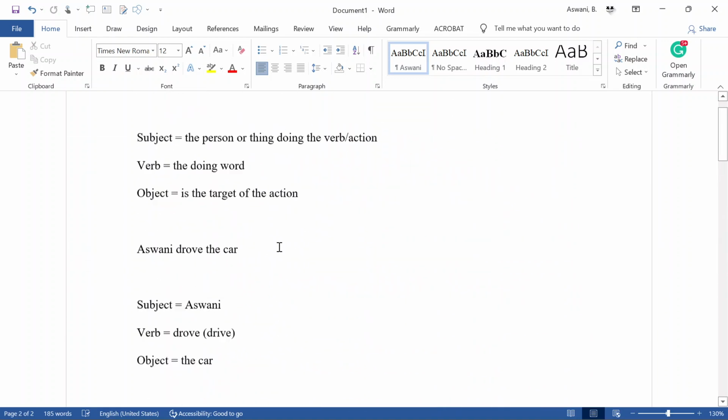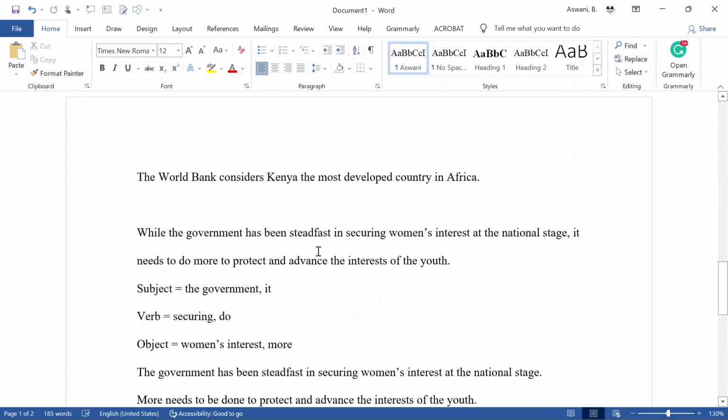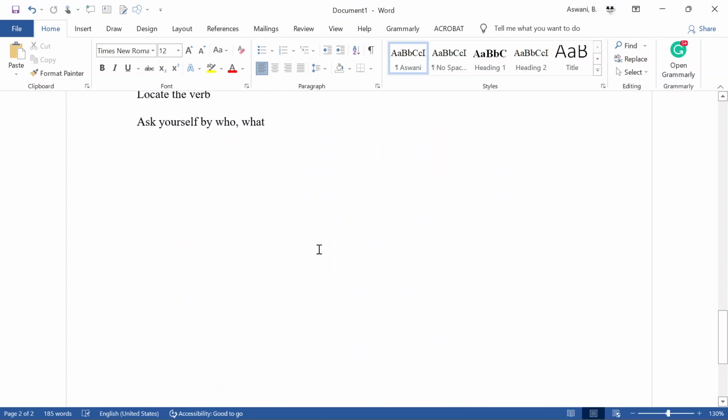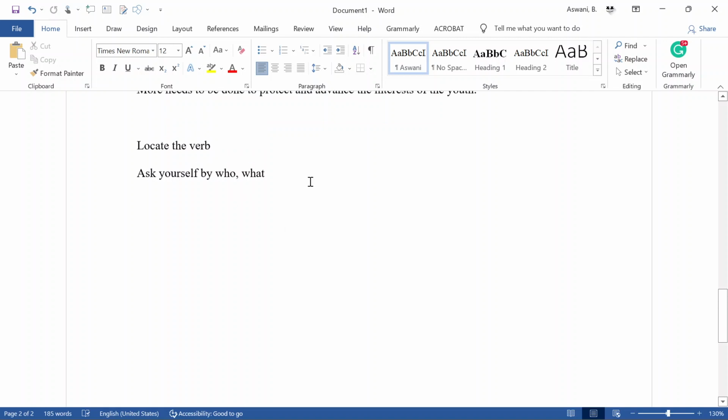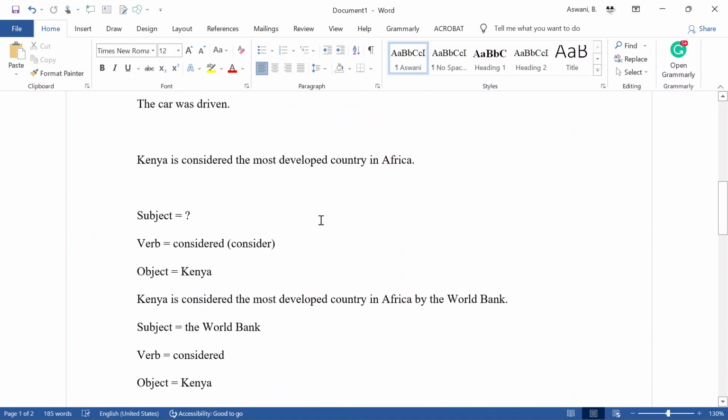And just remember, for it to actually be in the correct order, the subject needs to appear before the object. If you start with the object, it means you're emphasizing the object, in which case you are basically speaking in passive voice. Okay, so that is basically everything you need to know about passive voice. So you can go back to the internet, read more, learn more about passive voice, and also learn how to avoid it.